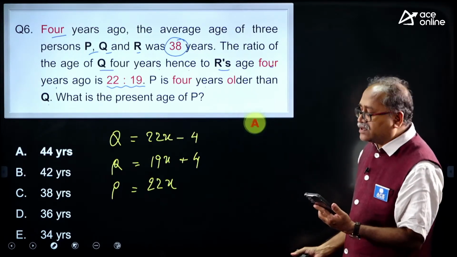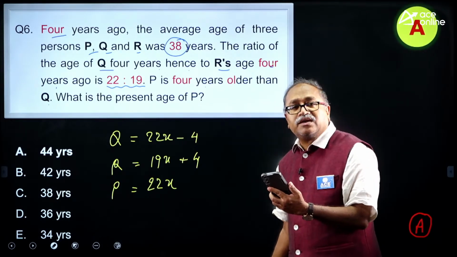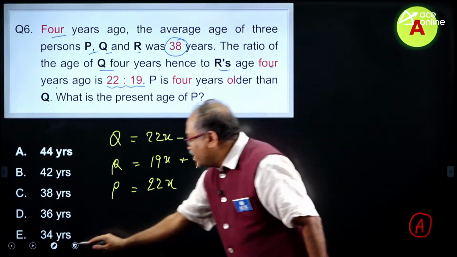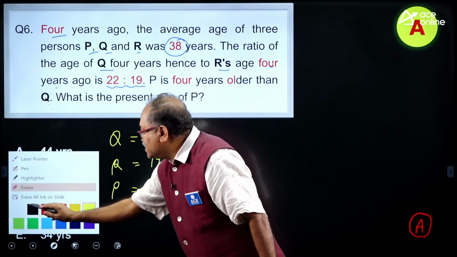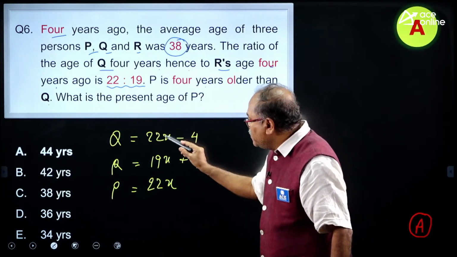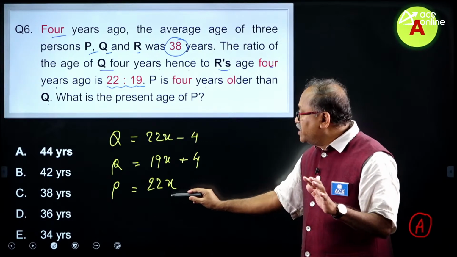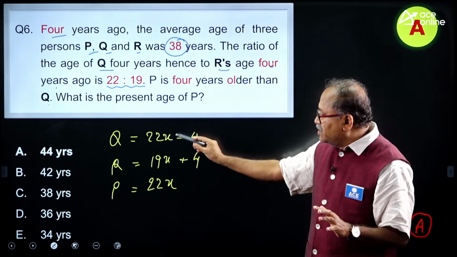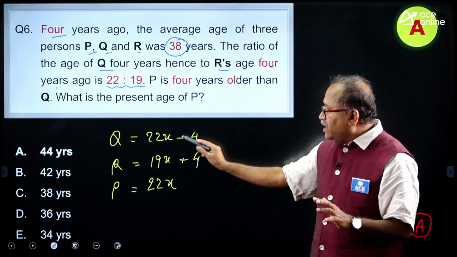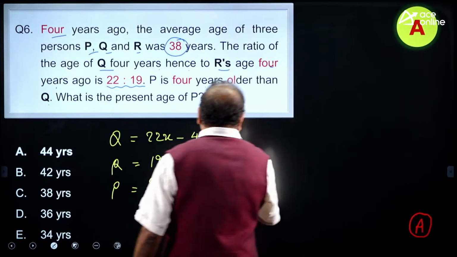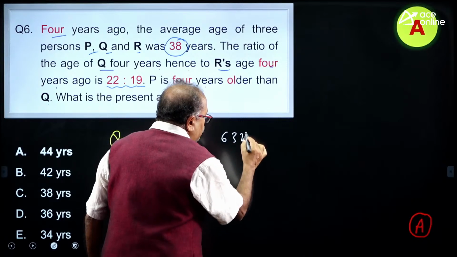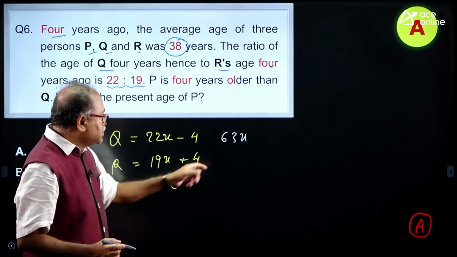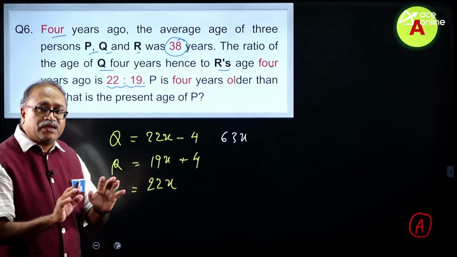Option A, that is right, that is what Yashwant said. Okay. Now, what is the total age? The total age is 22x and 22x, that is 44x, 44 and 54, 54 and 63. So, that comes to 63x. Am I right over here? The total is 63x, minus 4 plus 4 will get cancelled.